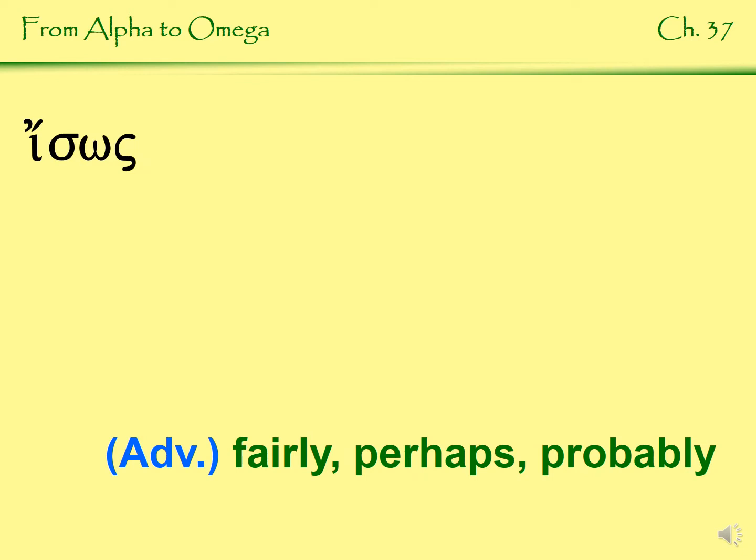Here we have our adverb based off that stem isos. So fairly would be a fairly simple adverb that comes from that adjective. But it can also mean perhaps or probably. So you'll have to learn those there too.